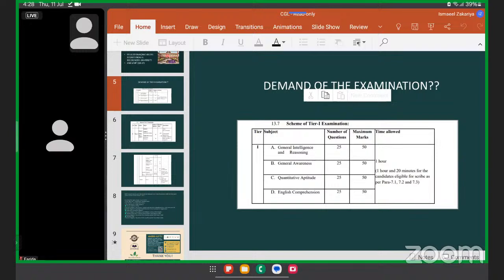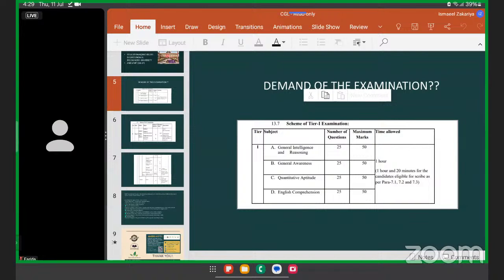Which means that if your strategy, what you are planning, is not determined, then the next part also comes into danger. If your strategy and planning and what you should be demanding is not up to the mark, then your further part also comes into danger. For example, we have 100 questions. We have only 1 hour. So your planning is very important. How you will be tackling those 100 questions in 1 hour is also important. Which section you need to give more importance is also important. What is your strength is very important. What is your weakness is also very important.